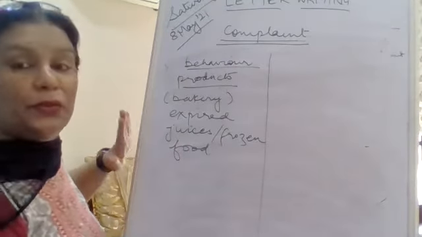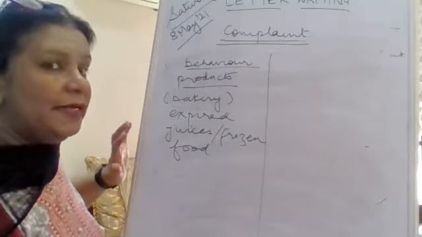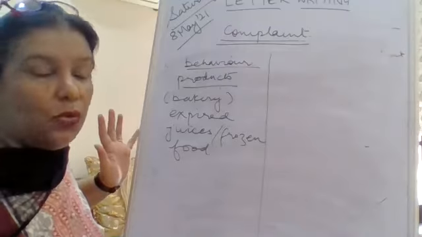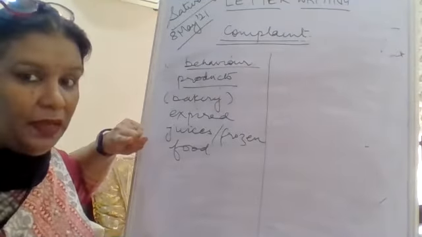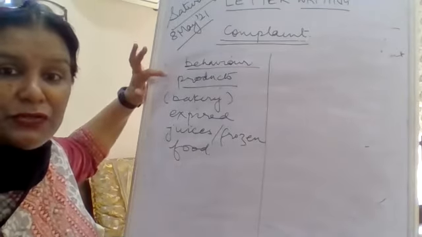And one thing you can be assured of, when you get your formal letter writing, you will get the receiver address. Who's the sender here? You are the sender. Okay? Who's the receiver? This person is going to receive the letter.